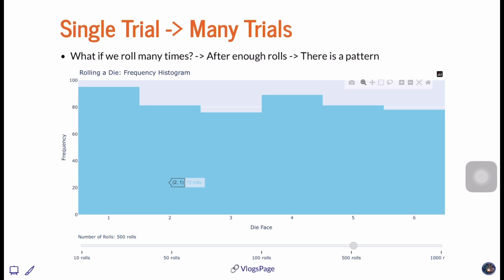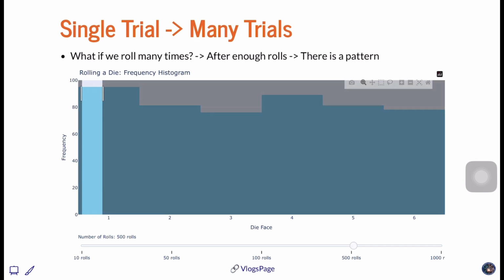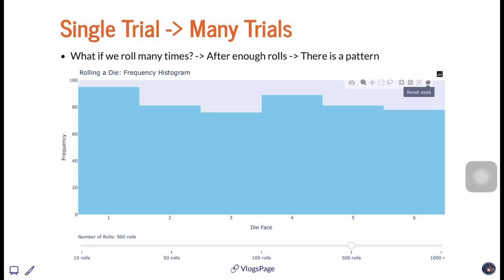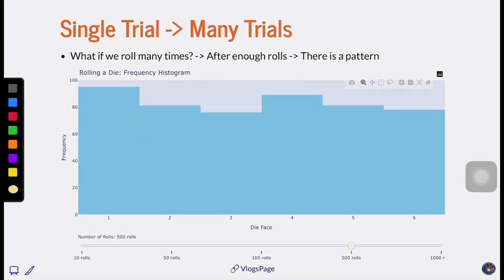As we roll even further to 500 rolls, you can see that the distribution is almost an even pattern. Make sense? Every face of the dice shows up almost equally, like 80 to 90 times, when you are rolling almost 500 rolls.